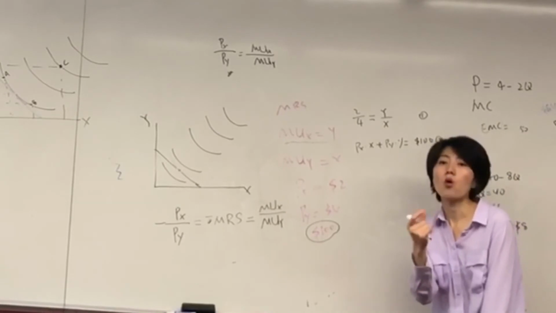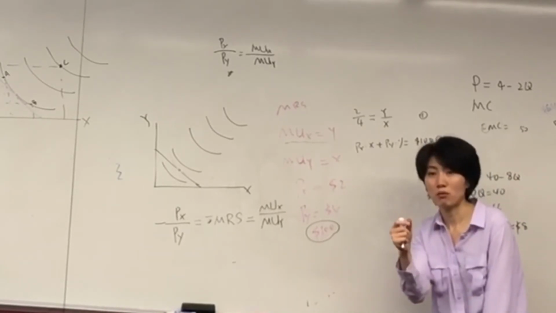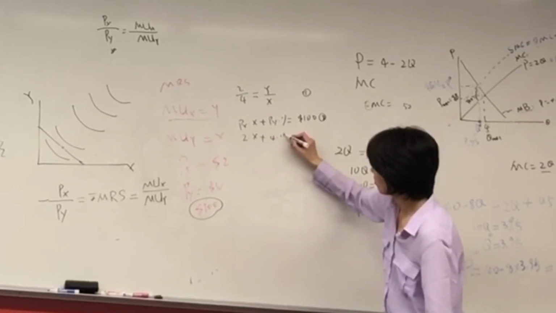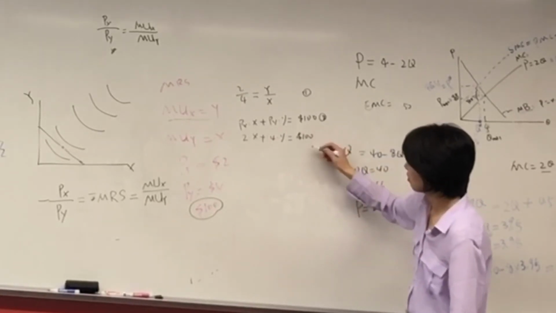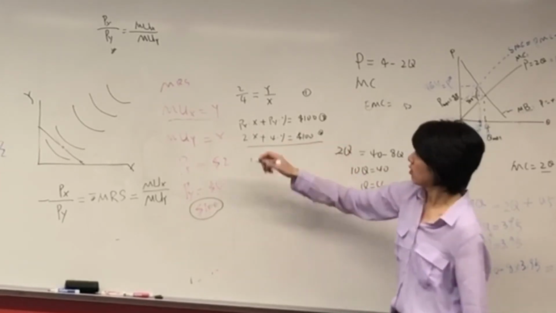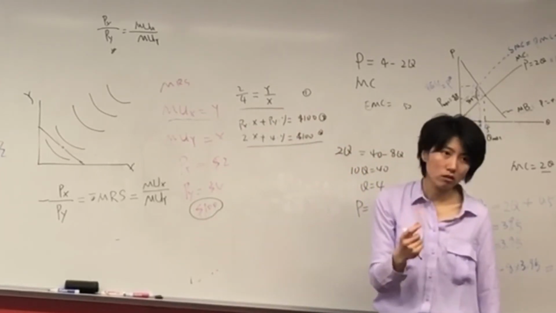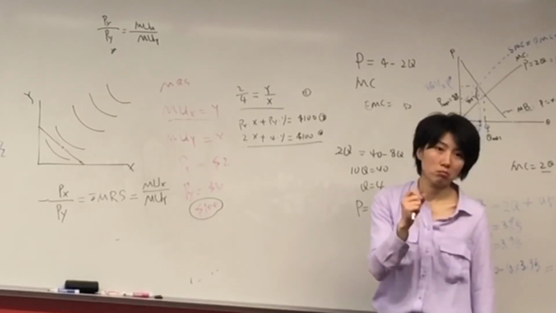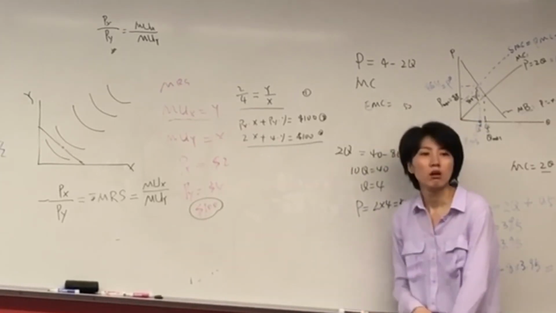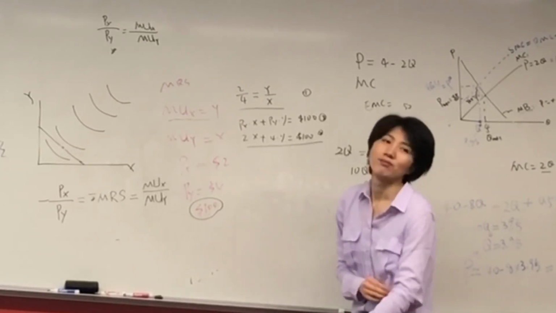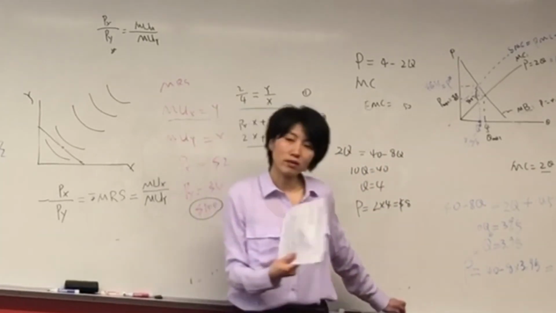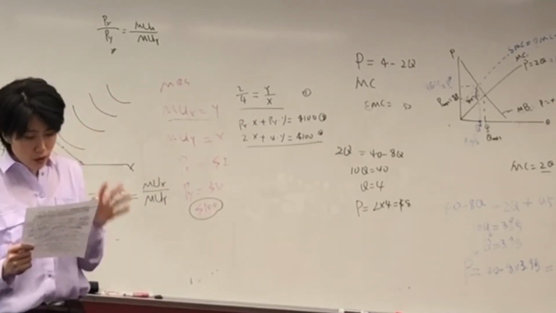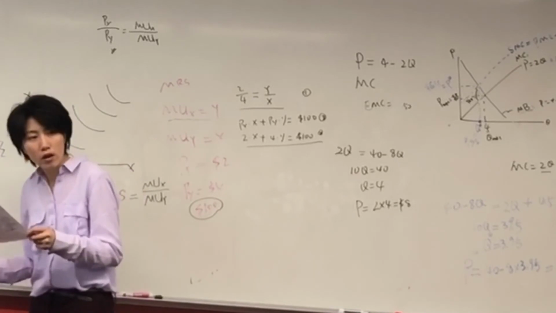X and Y are quantities, right? Quantity of X and quantity of Y. X costs $2, Y costs $4, income is 100. So that's the second piece, the budget. And this is the condition we need for utility maximization. So we only have to know the normal goods, we don't have to know special cases. Only the things listed on the syllabus. So that's chapter 4. Any questions so far?